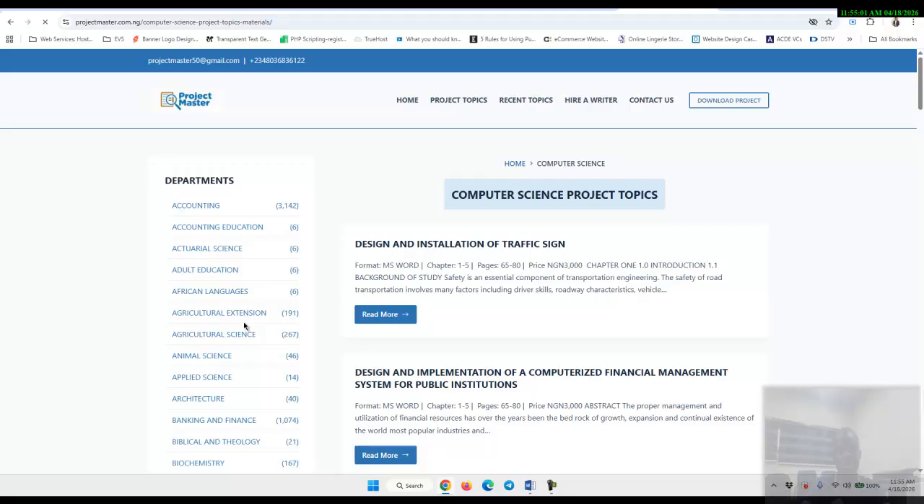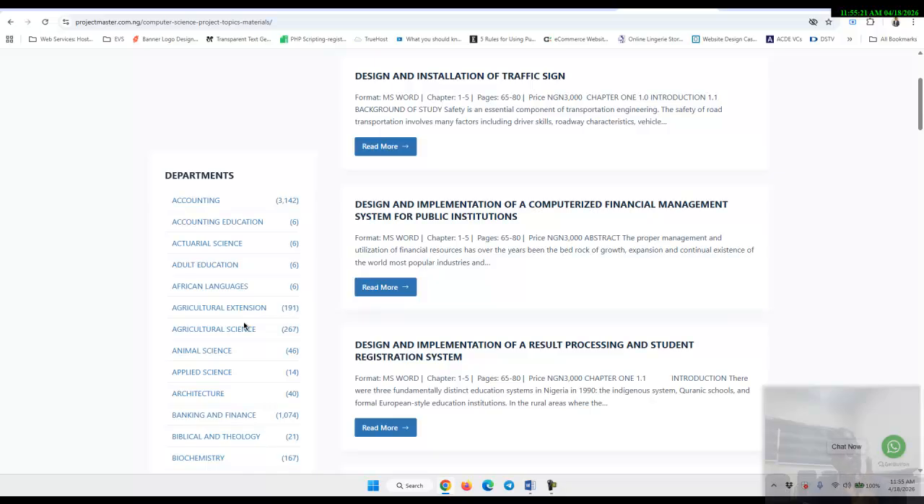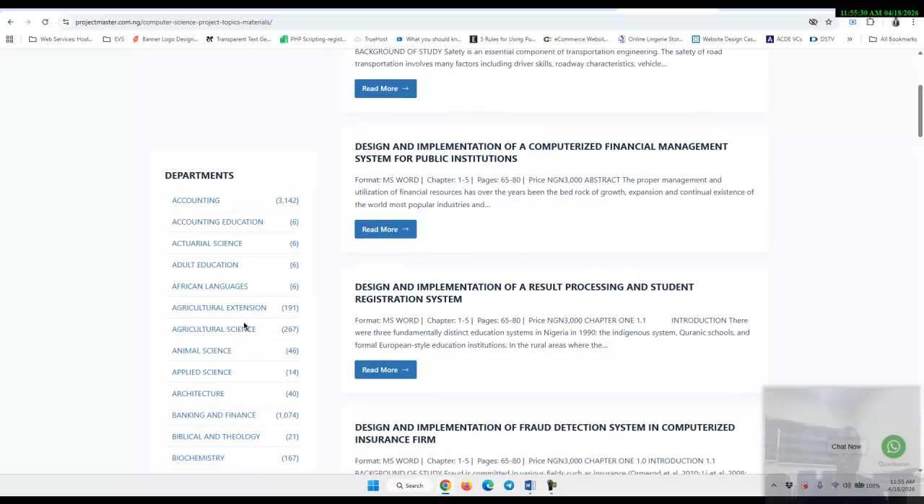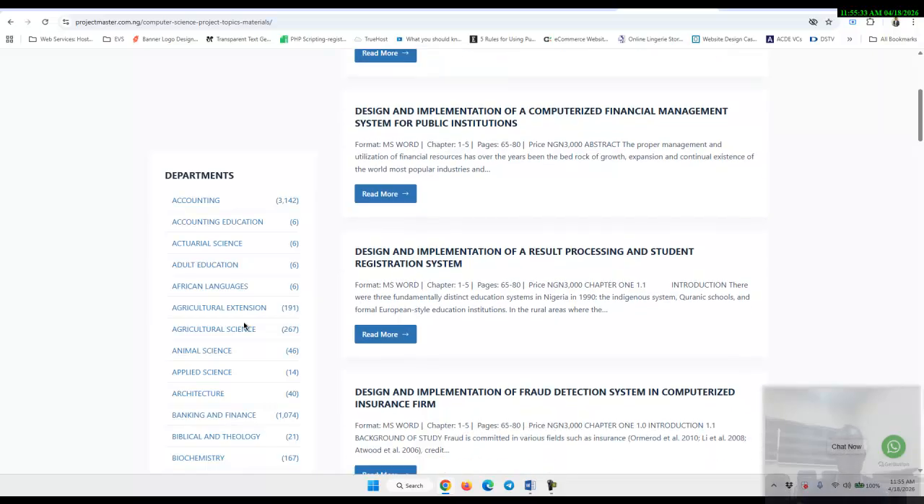The same thing applies to academics. From here you can come up with a research paper, among others. You see what someone has done, and it gives you an idea: there is a gap in what this person studied, so let me try to look at the gap. Then you have your research paper. For example, design and implementation of a result processing and student registration system. This is what this person is looking at. When you download it, you'll get an idea of how to go about yours.